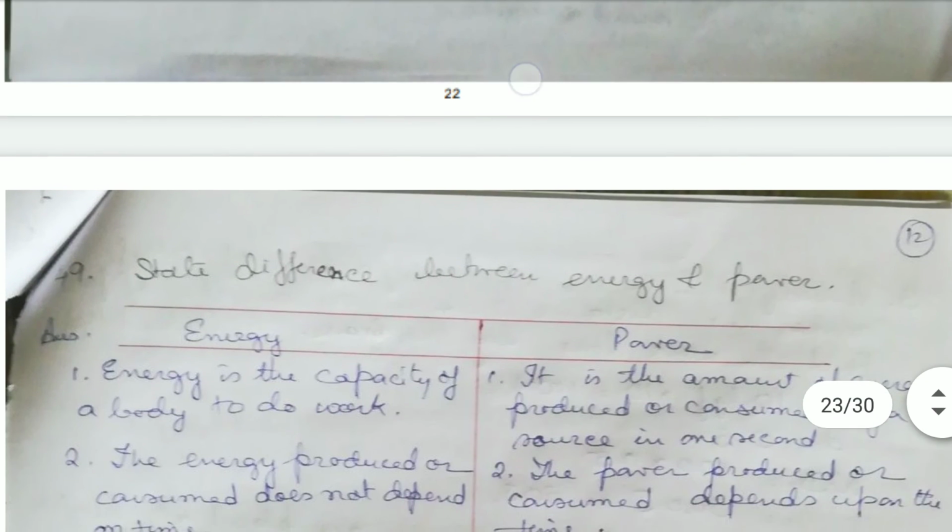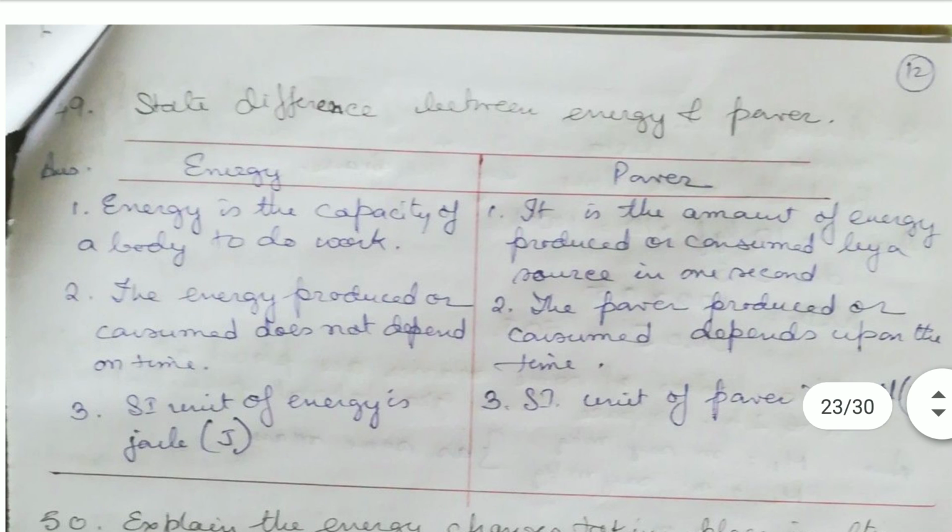Okay. Now we come to some differences between energy and power. See, energy is the capacity of a body to do work, whereas power is the amount of energy produced or consumed by the source in 1 second. The energy produced or consumed does not depend on time, but power produced or consumed depends upon the time. SI unit of energy is joule, whereas SI unit of power is watt.